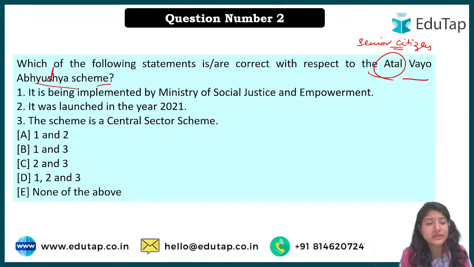Millie is saying option number B. Okay, so it is being implemented by the Ministry of Social Justice and Empowerment. Yes, that is the right answer. See, usually it's a trick to remember. However, it goes with 99% of cases.